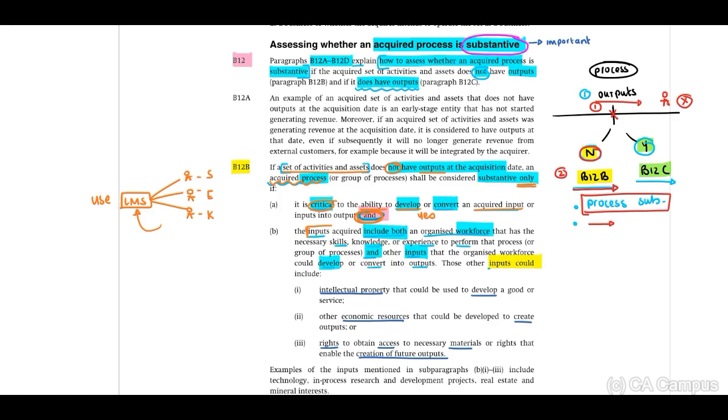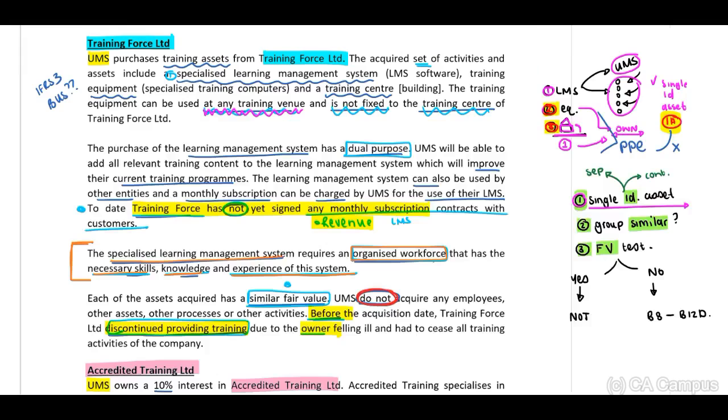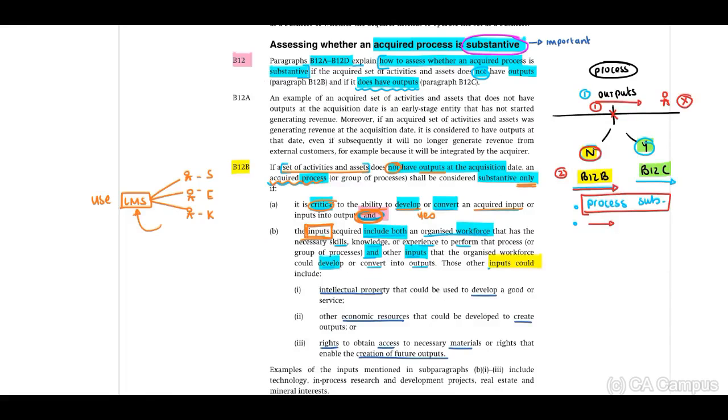The inputs acquired. If we look at the inputs acquired, they've indicated to us in the scenario, in the last paragraph, each of the assets acquired has a similar fair value and UMS do not acquire any employees. Therefore, the inputs acquired, guys, is not the organized workforce. Therefore, this is a yes for A, but it has to be yes and no for B. There's no organized workforce to be able to generate the output.